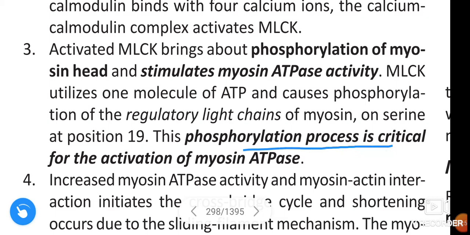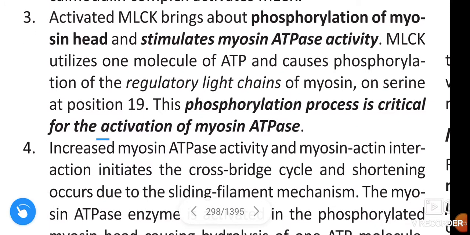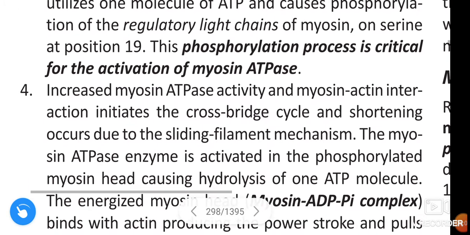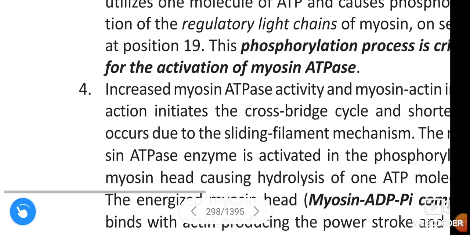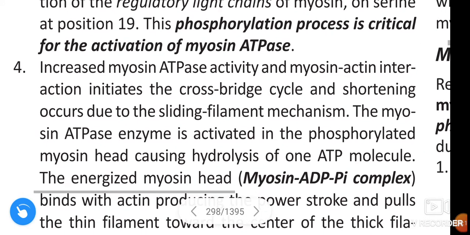This phosphorylation process is critical for activation of myosin ATPase. Increased myosin ATPase activity and myosin actin interaction initiates the cross bridge cycle, and shortening occurs due to sliding filament mechanism.